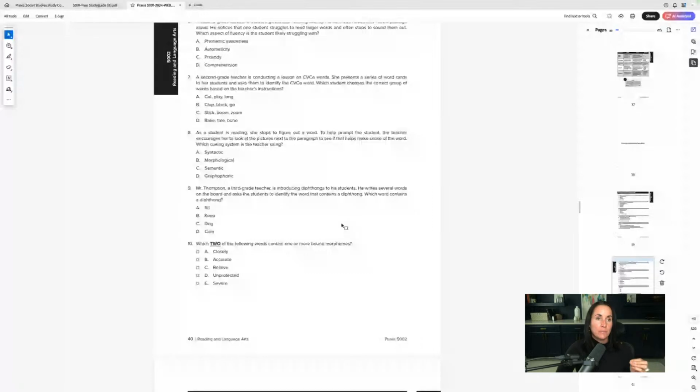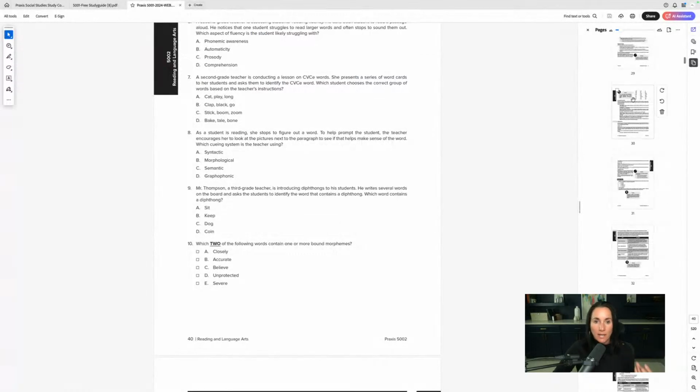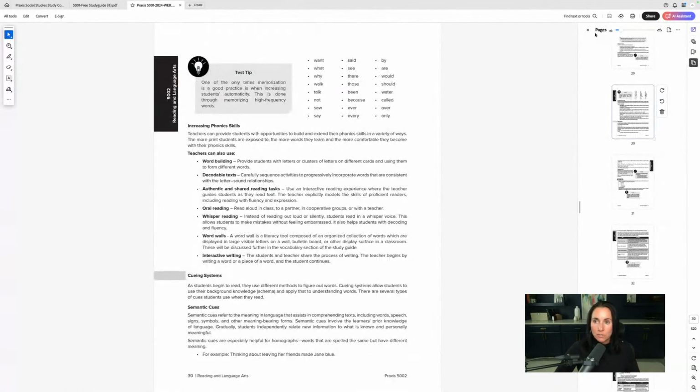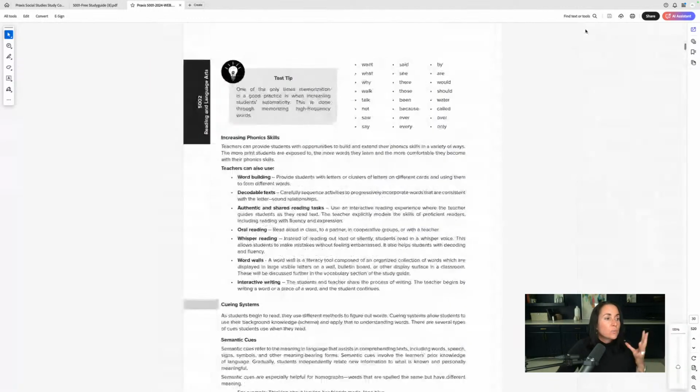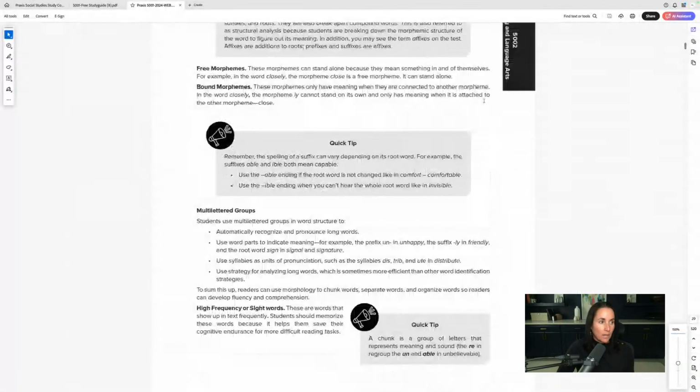But what I caution people about all the time is stop focusing on practice test questions. Focus on the content. I have so much information in here. This is really important in terms of teaching reading.